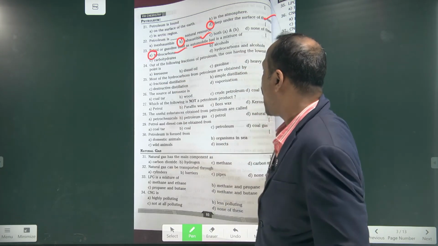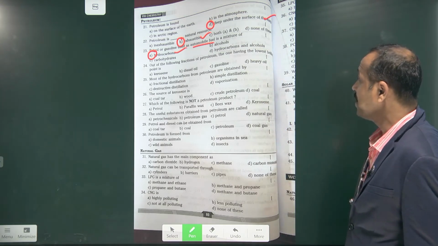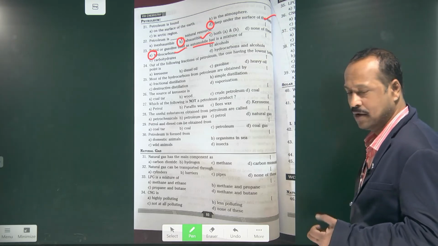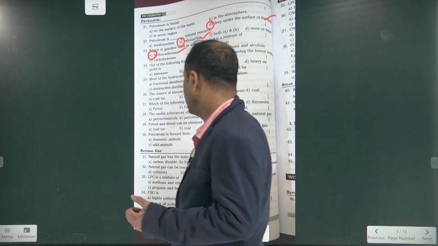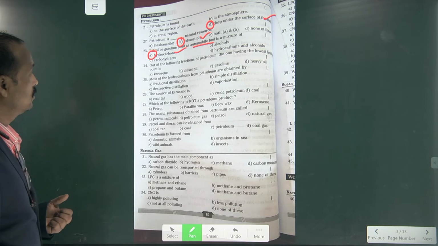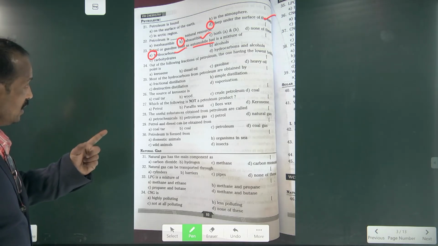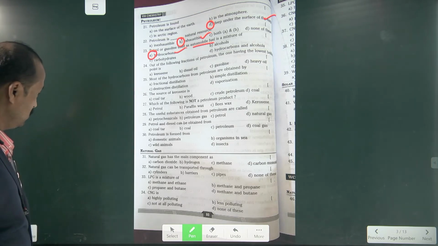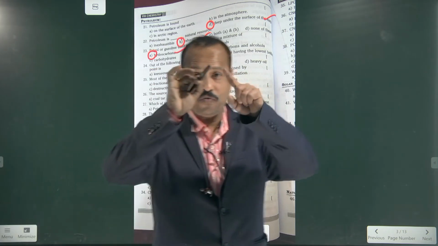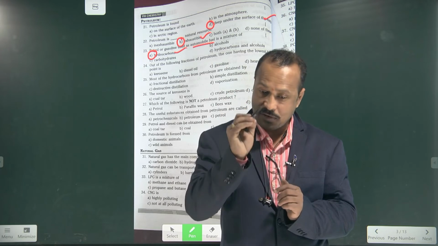Now next, out of the following fractions of petroleum, the one having the lowest boiling point, means very low boiling point: kerosene, diesel, gasoline and heavy oil. I explained in the fractionation of petroleum, no? Big tower, and as you move upward the temperature decreases.